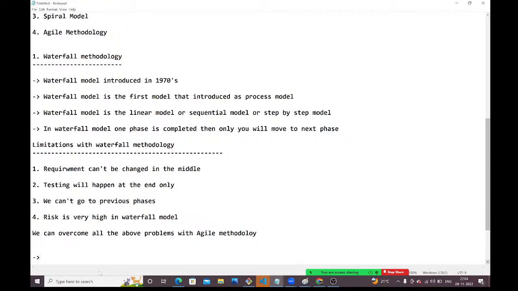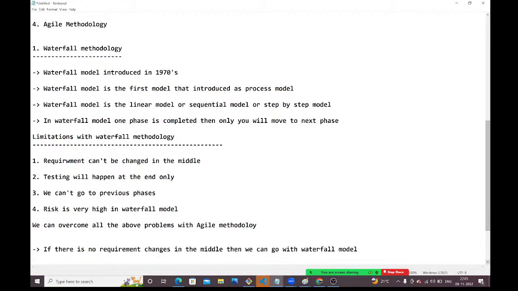If the budget is fixed, you can go for Waterfall. In Agile, the budget is not fixed, guys. It will go like that. But in Waterfall, the budget is fixed. If the budget is fixed, then you can go for the Waterfall model. If there are no requirement changes in the middle, then we can go with the Waterfall model.